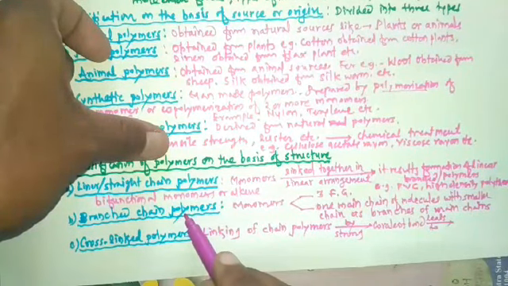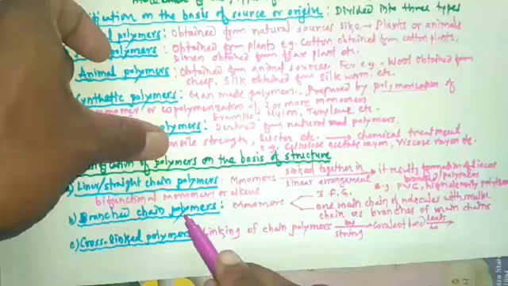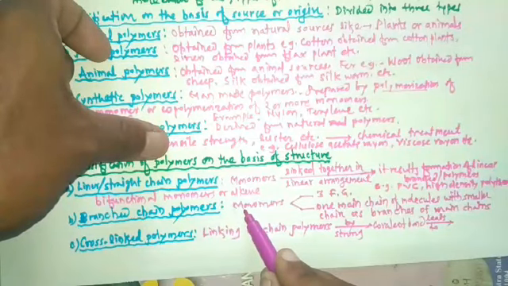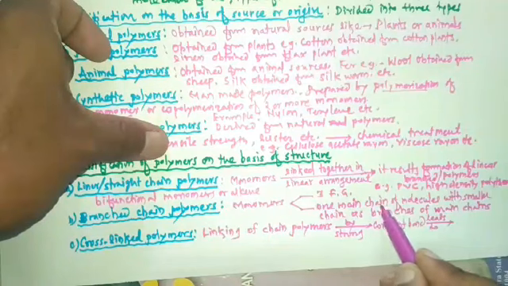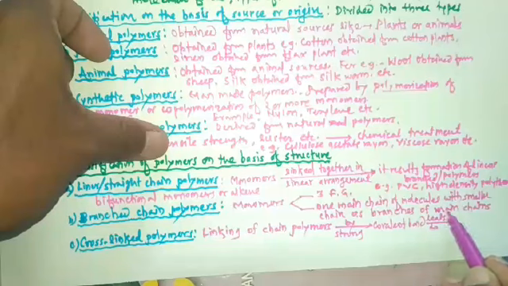So branched chain polymers are made up of monomers which contain at least three functional groups, or have one main chain of molecule with smaller chains as branches of the main chain.